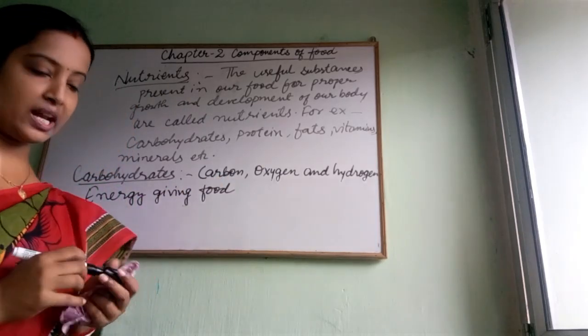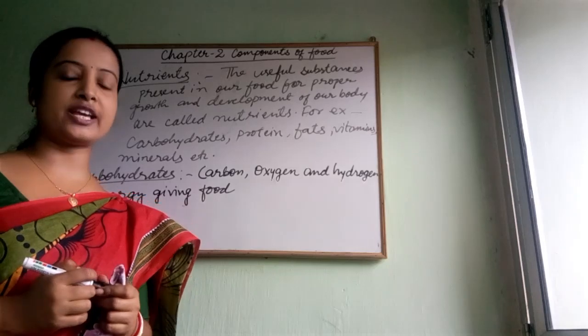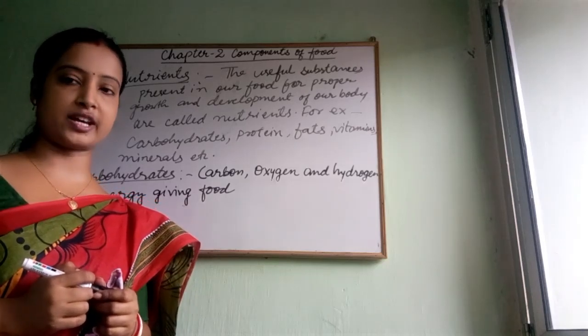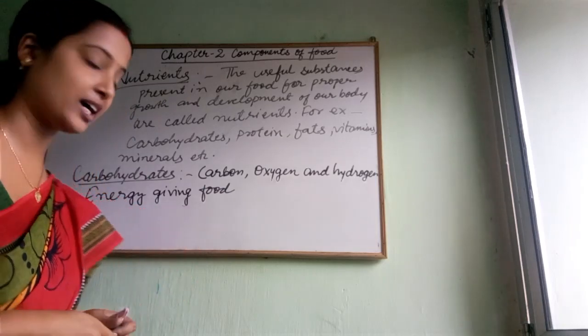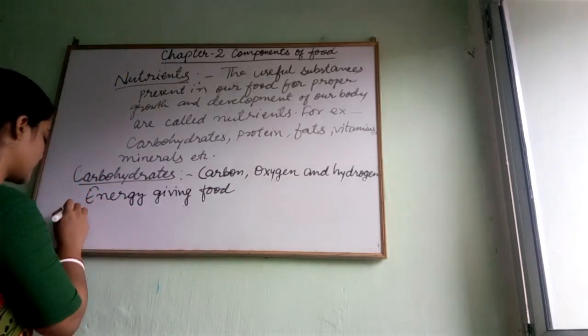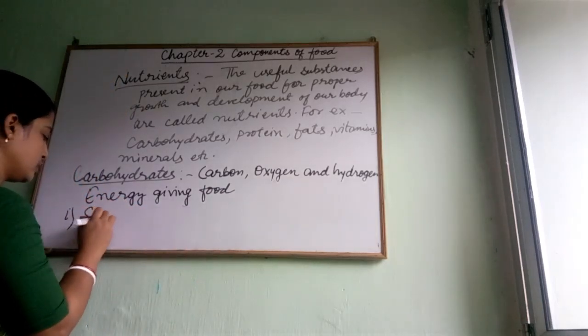Okay, so there are mainly three types of carbohydrates. The first one is sugar.